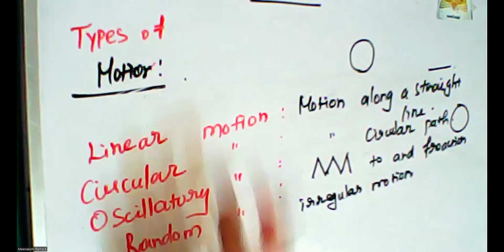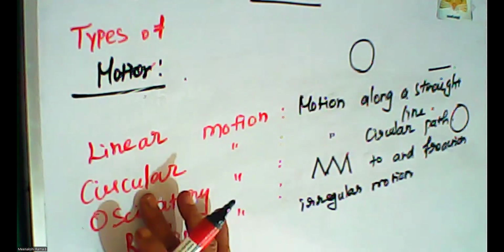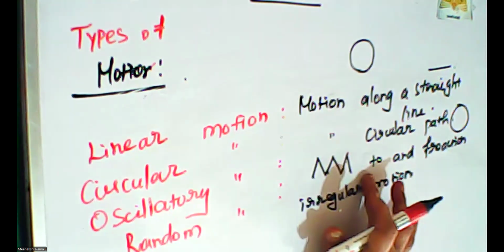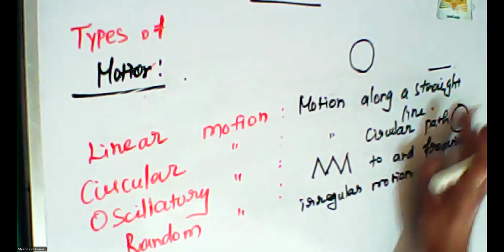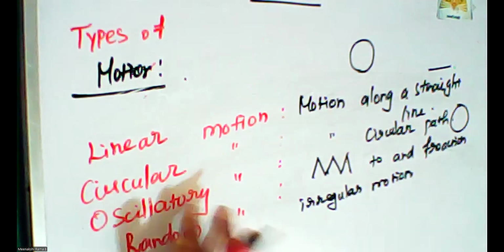So the types of motion: there are 4 types. One is linear motion, motion along a straight line, where the path is a straight line. Circular motion means the object moves in a circle.